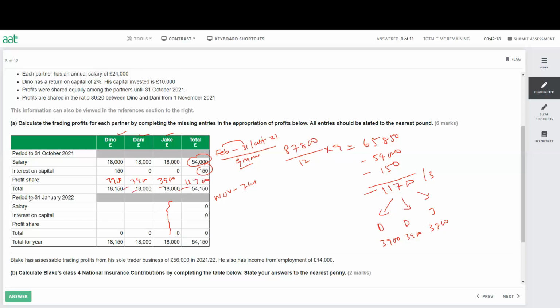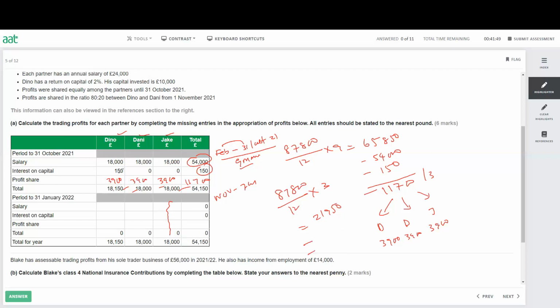Okay, for November to January, so for the 3 months, we have 87,800 divided by 12 times by 3, and that will give us the profit, that is 21,950. This 21,950 we have to minus our salary and interest the way we did before.